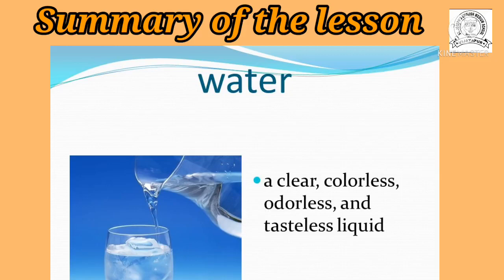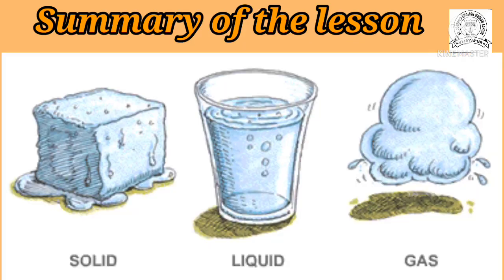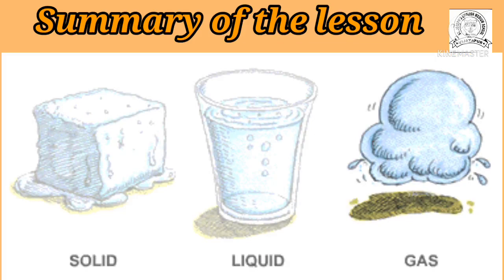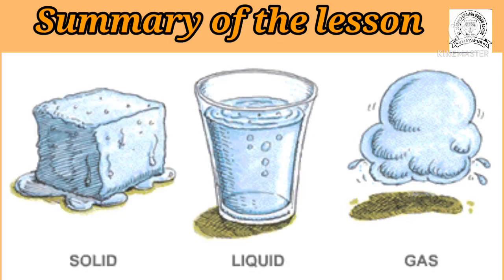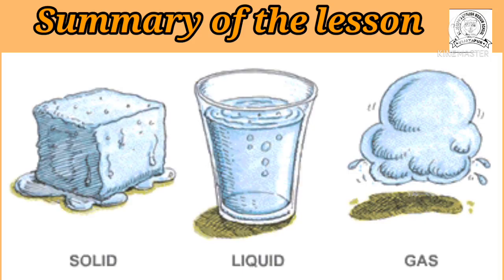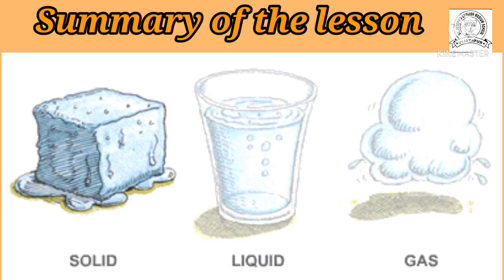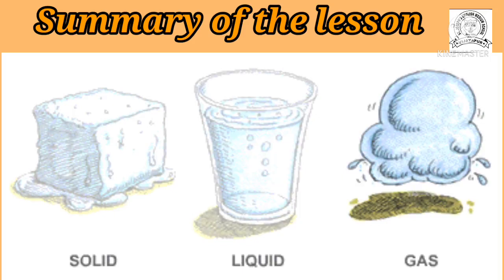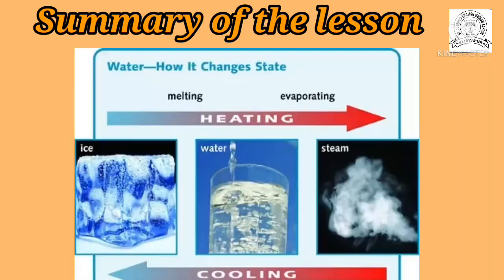Next we learned about the states of water. Water has three states: first a solid, second a liquid and third a gas. Ice is in a solid state, water is in a liquid state and water vapor is in a gaseous state. Next we learned that water is an interchangeable substance, which means water can change into three states.